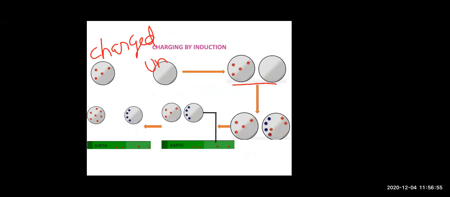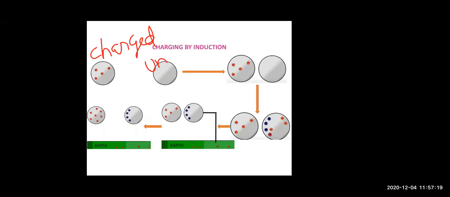Now you are bringing them close, but they are not touching each other, children. You are bringing them very, very close to each other. Now what happens when you bring them close to each other?